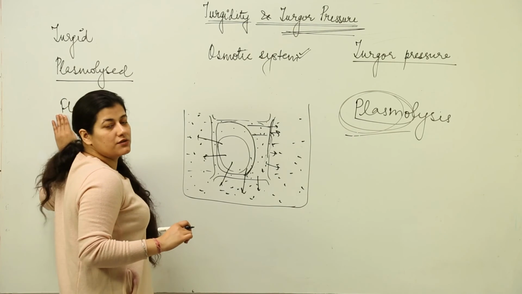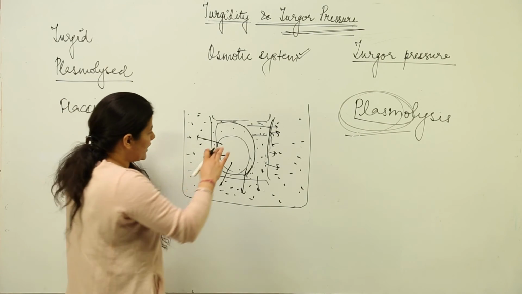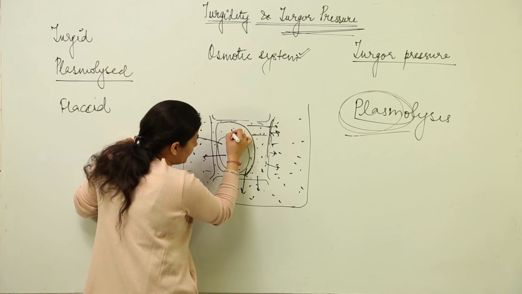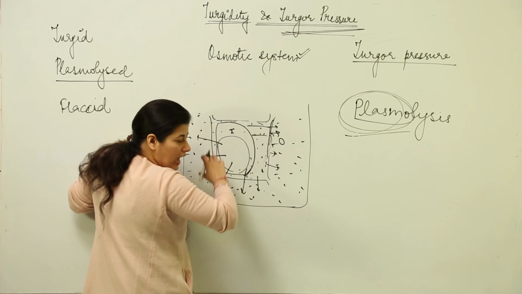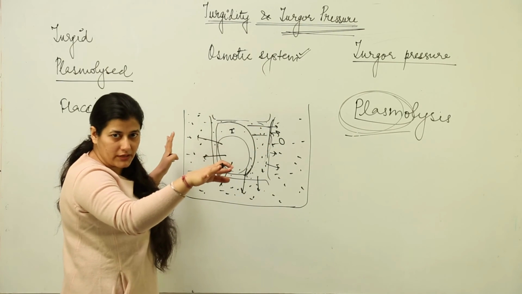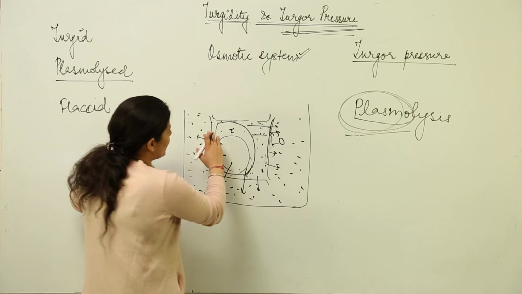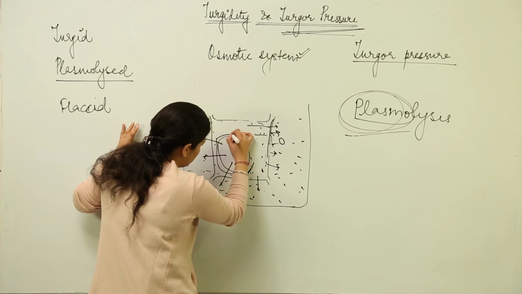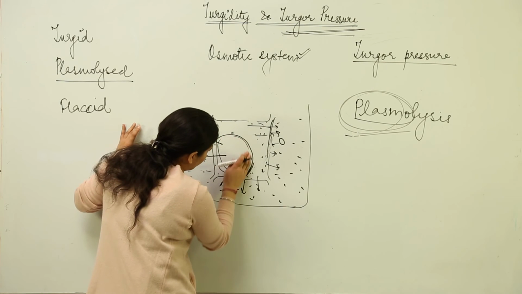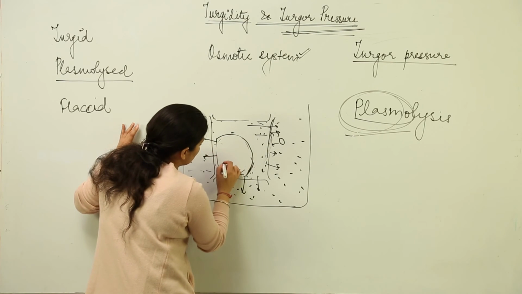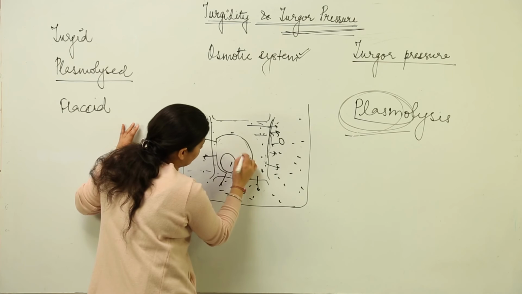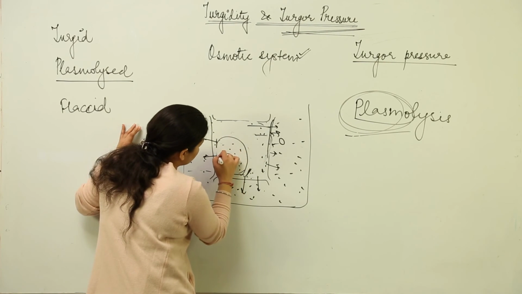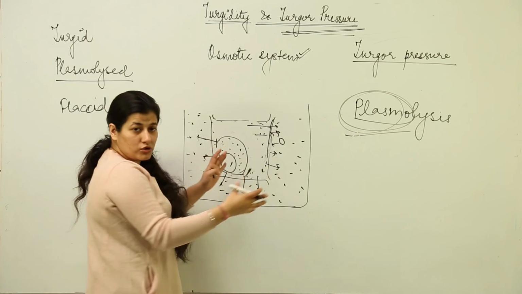And the last thing is being flaccid. The cell becomes flaccid when both the solutions inside of cell and outside of the cell are at common concentration, because of which the cell has completely lost its contact with the cell wall, and all the water that was present inside the cell is almost completely lost. The vacuole has become so small, the cell membrane goes on decreasing, and the most concentrated protoplasm is located here.